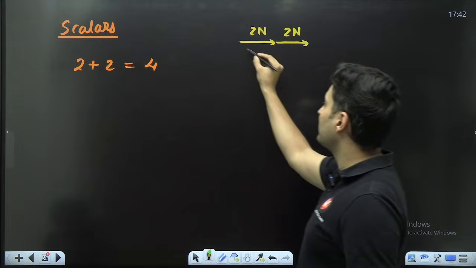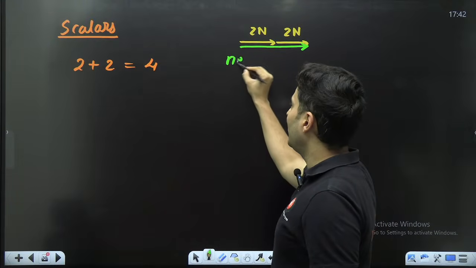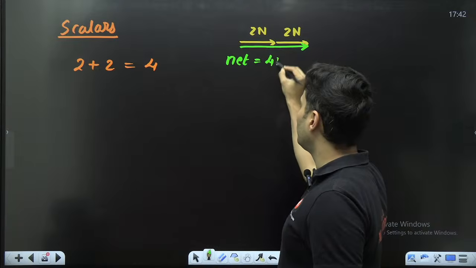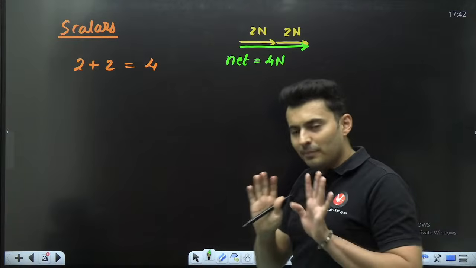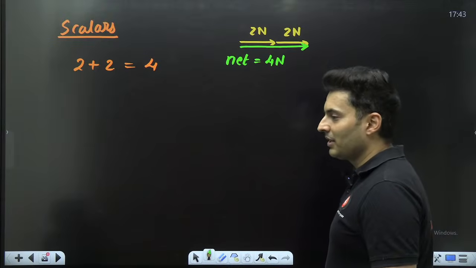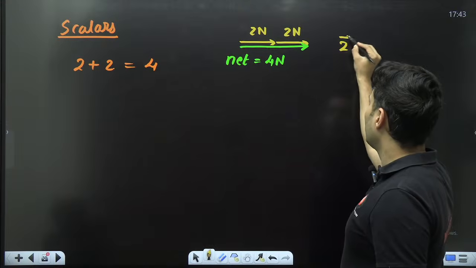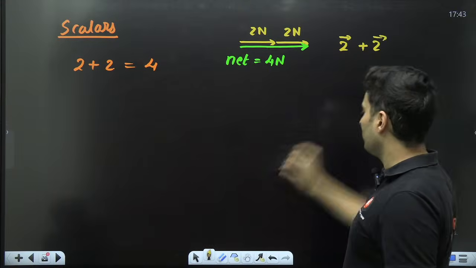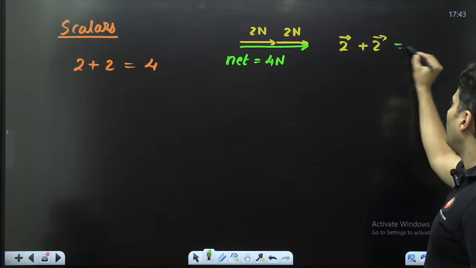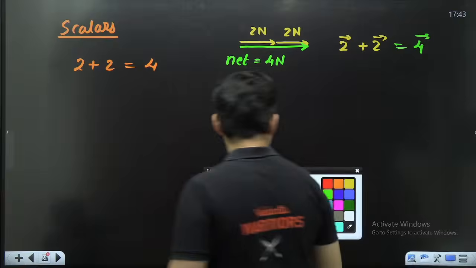Then won't the net resultant force be equal to 4 Newton? 2 Newton plus 2 Newton in the same direction will give you 4 Newton. Everybody agrees with this? So here 2 Newton force plus that 2 Newton force exactly gave me 4 Newton force.